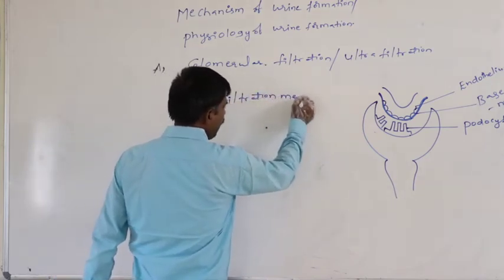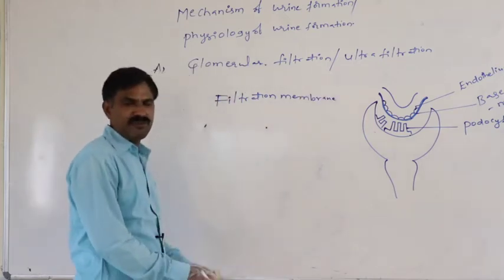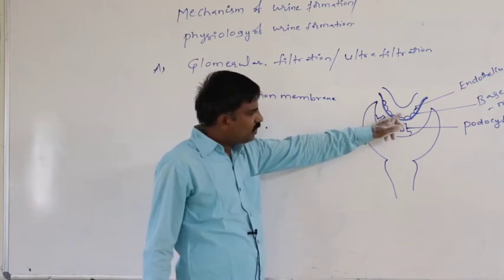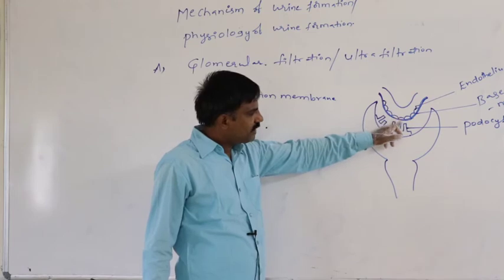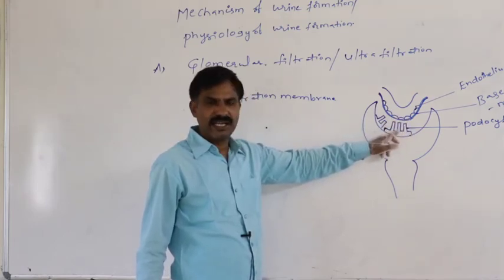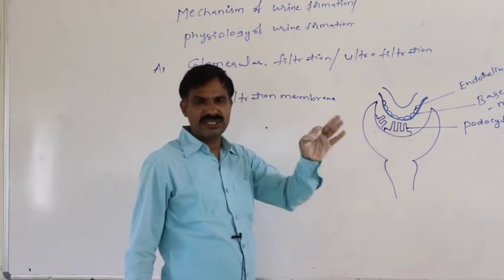The layers present in the filtration membrane are the endothelium of blood capillary, basement membrane, and podocytic layer of Bowman's capsule.